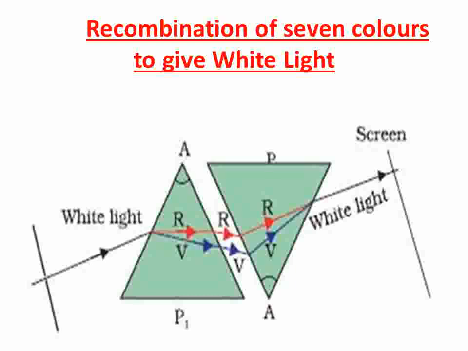It means that the first prism is splitting white light into 7 colors, and the second prism is recombining 7 colors into white light. That is, light has only 7 colors. The prism is not producing any color. It is only separating or splitting the colors.